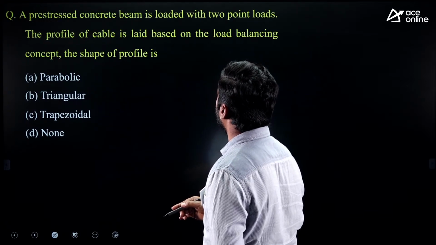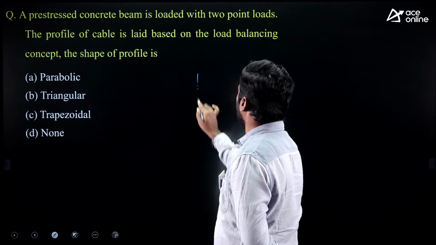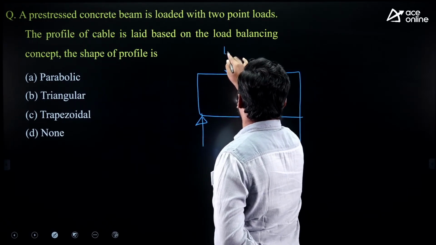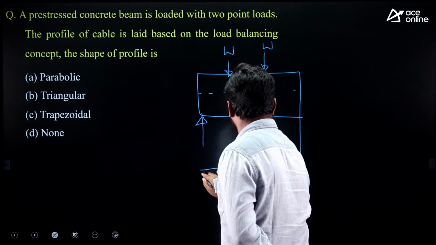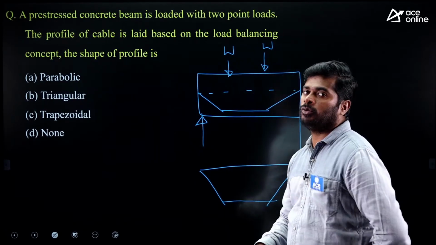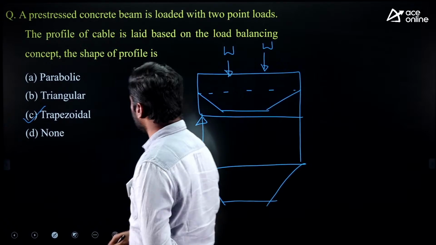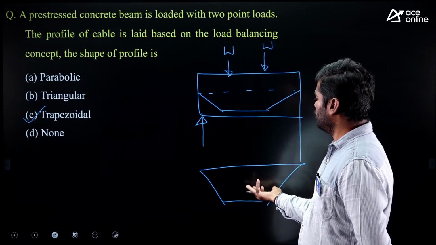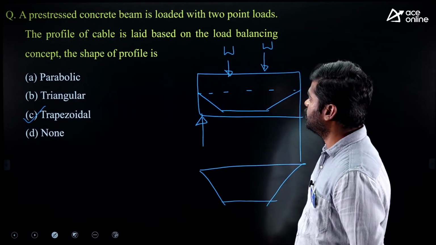Next one, a pre-stressed concrete beam is loaded with 2-point loads. The profile of cable is laid based on the load balancing concept. The shape of profile is, whenever the beam is subjected to 2-point loads like this, the bending moment diagram will be trapezoidal shape. Similar to the shape of the bending moment diagram, we have to select shape of the cable. So trapezoidal. For load balancing condition, the shape of cable selected based on the shape of bending moment diagram. For the 2-point loads, shape of bending moment diagram is trapezoidal. So you can select the shape of cable as trapezoidal.